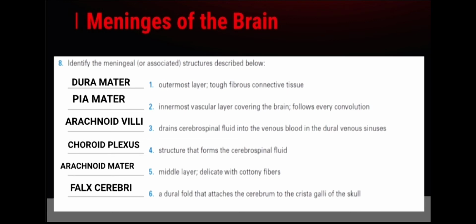It is the arachnoid villi, structure that forms the cerebrospinal fluid is the choroid plexus. Middle layer, or delicate with cottony fibers, it is the arachnoid mater, a dural fold that attaches the cerebrum to the crista galli of the skull. It is the falx cerebri.